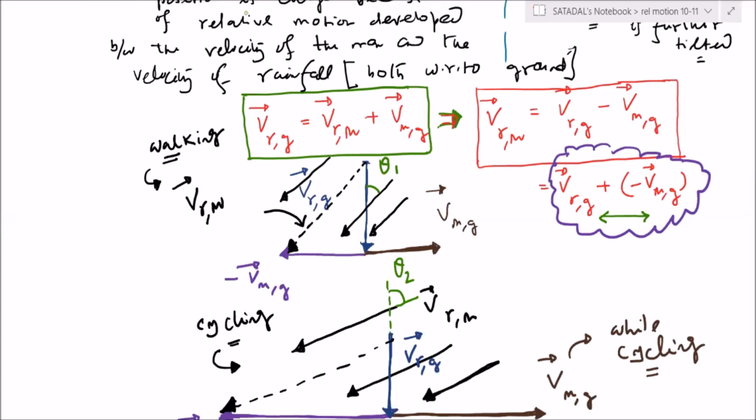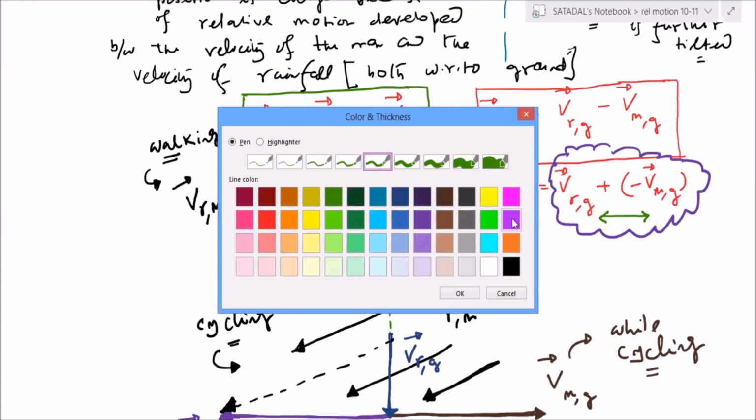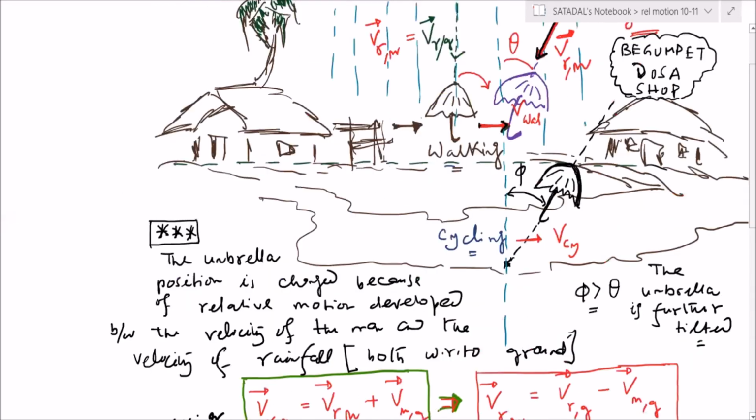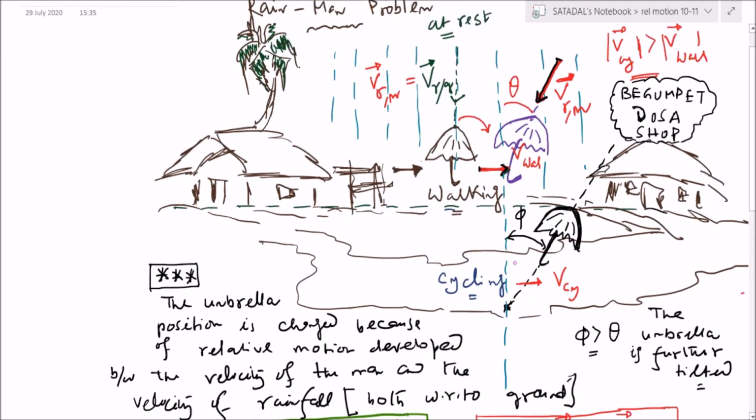So, if you want to hold a very nice pink color umbrella here. Here you are holding a pink color umbrella. So, the same pink color umbrella is now here. So, in which case it is greater? When the man is having greater velocity. Come to the diagram. What did we see? That when the man is cycling actually, then only this angle is greater, no? I have written over here. Check. So now your idea is matching with the theory.